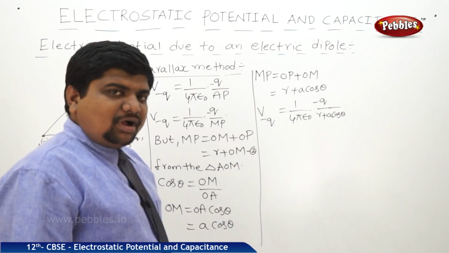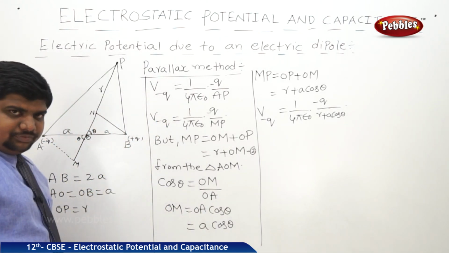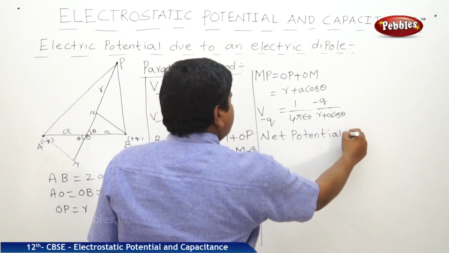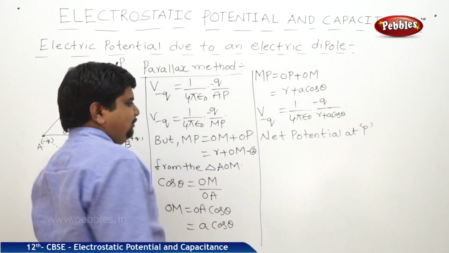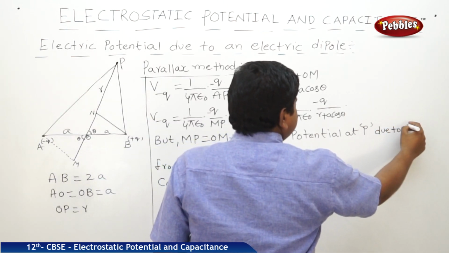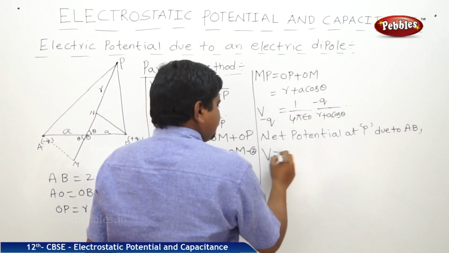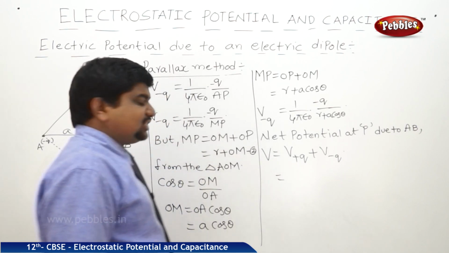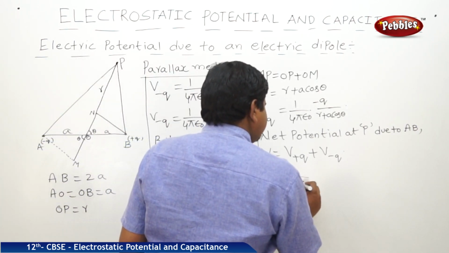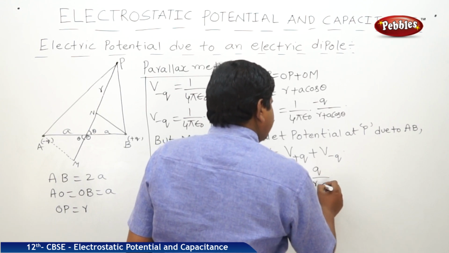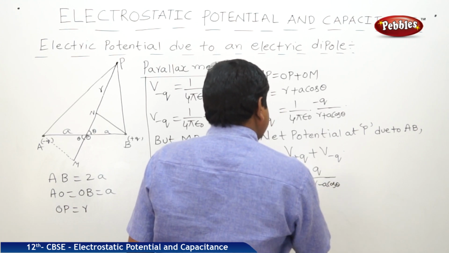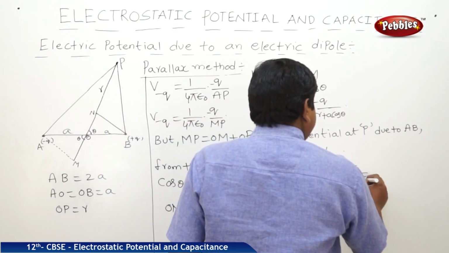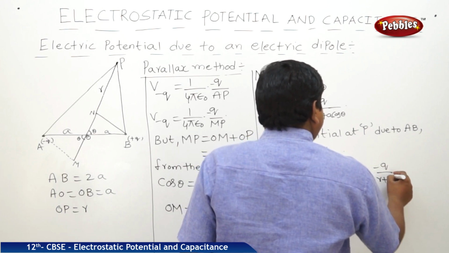Now the net potential is the sum of V at plus Q plus V at minus Q. Net potential at P due to AB is given by V is equal to V plus Q plus V minus Q. What is V plus Q? 1 by 4 pi epsilon naught into Q by R minus A cos theta, plus, what is V minus Q? 1 by 4 pi epsilon naught into minus Q by R plus A cos theta.